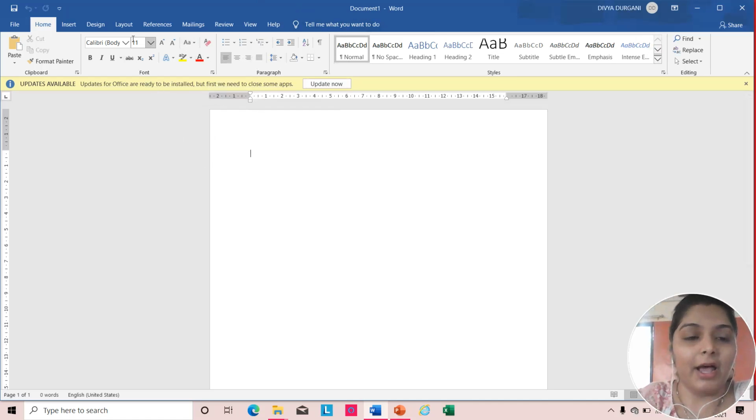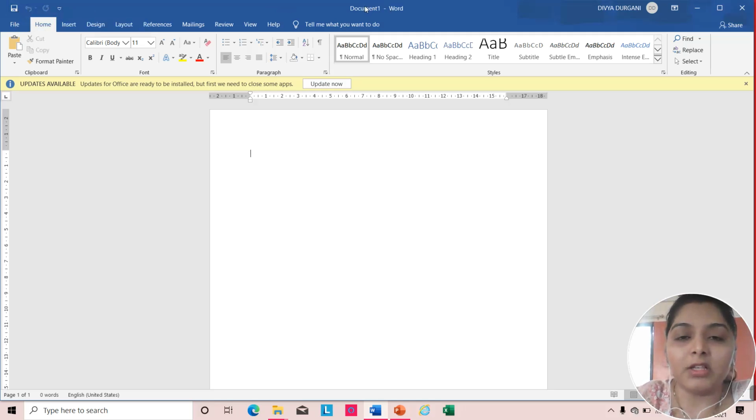I will just give you the introduction. I will tell you about the tabs and all. Now, first of all, can you follow my cursor over here? On the top left hand side, you have the options of save, undo and redo. 3 options you have. This bar is known as the quick access toolbar.